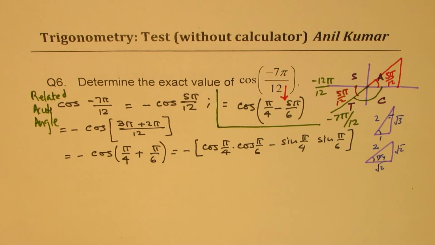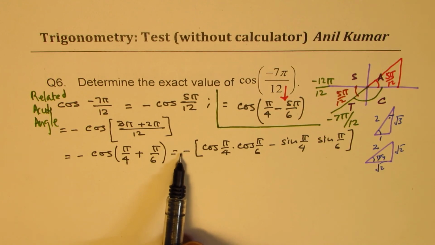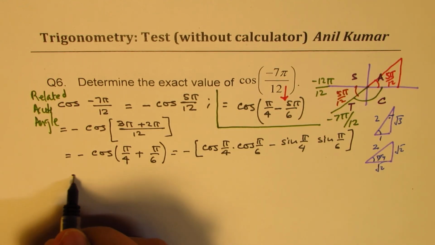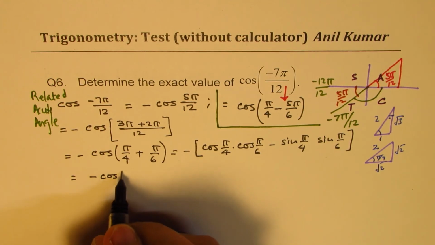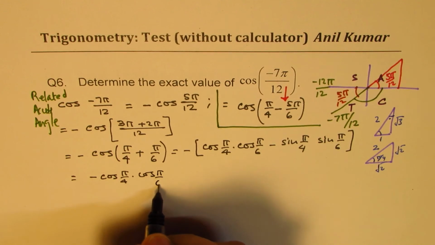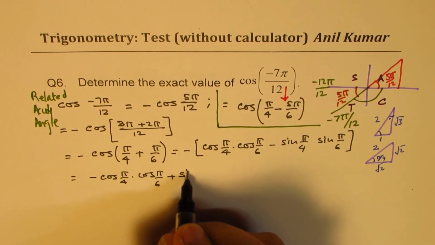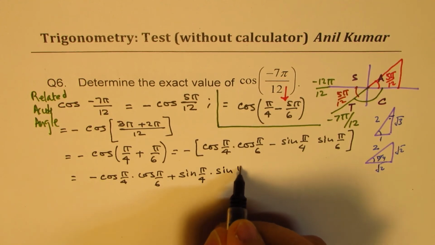You get the idea. We can also open this bracket. Multiplying by negative will give us a negative cos of pi by 4 times cos of pi by 6 plus sine of pi by 4 times sine of pi by 6.